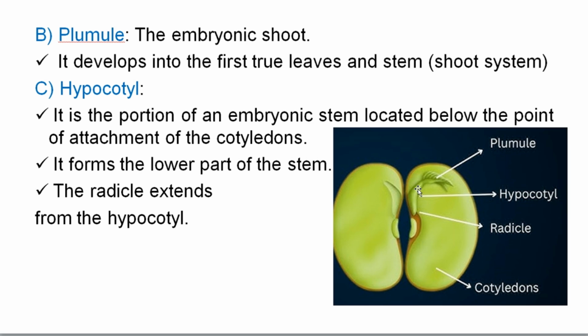So this hypocotyl is located below the point of attachment of the cotyledon. So this hypocotyl forms what? The lower part of the stem.